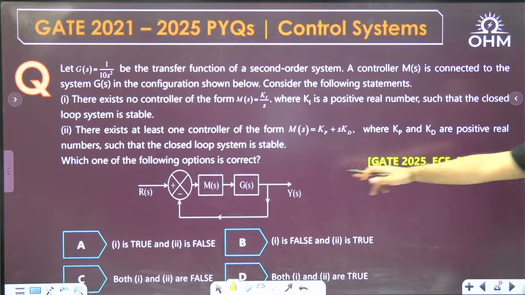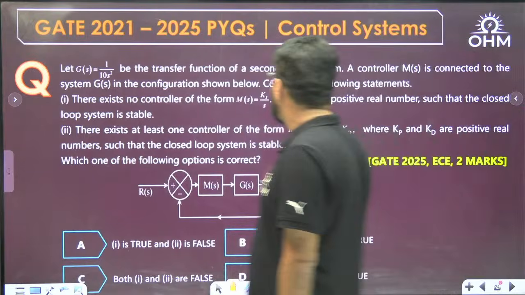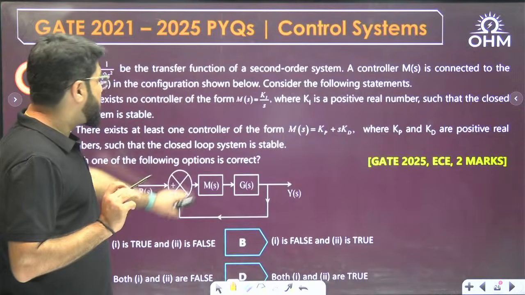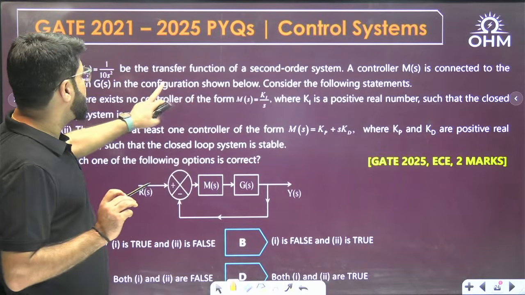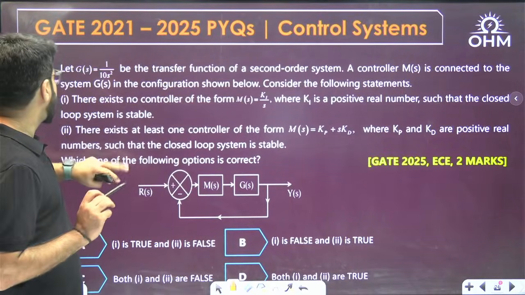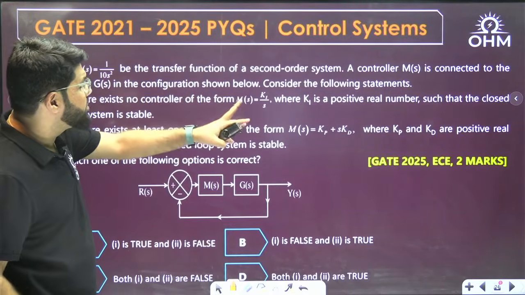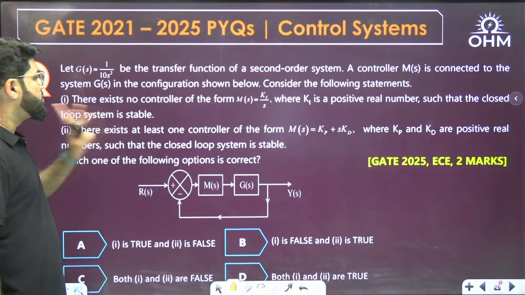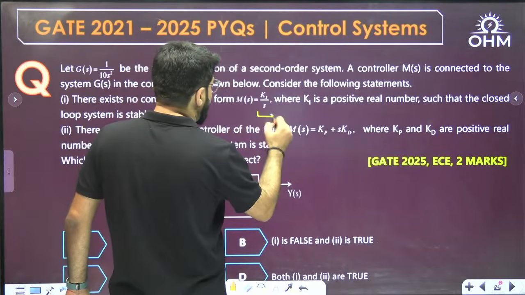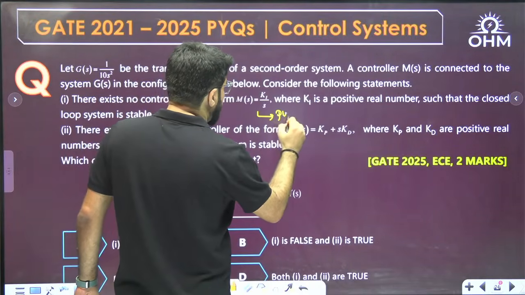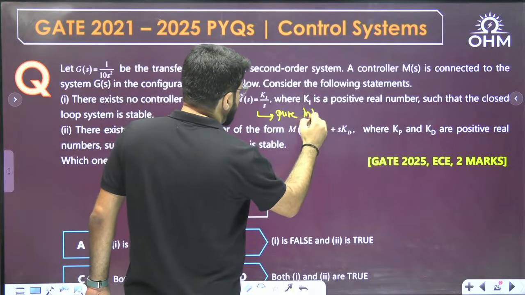Let G(s) be 1 upon 10s square, the transfer function of a second order system. A controller M(s) is connected to the system in the configuration shown below. Consider the following statement: there exists no controller of the form Ki by s, where Ki is a positive real number, such that the closed loop system is stable. Okay, a pure integral controller without the proportional part.